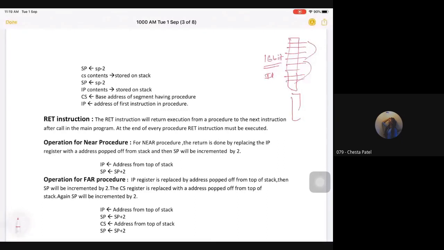How to calculate the physical address? CS colon IP. CS is called the base address, IP is my offset. Suppose CS is equal to 1234 and IP is equal to 0001. Then how to calculate the physical address? 1234, you need to add 0. This is called the hardwired 0.